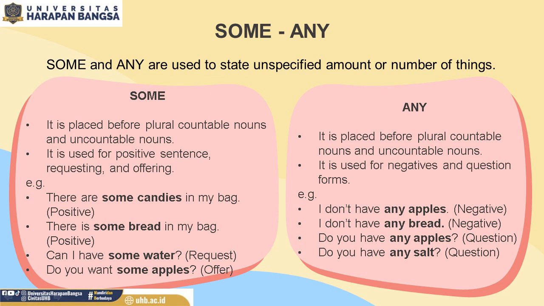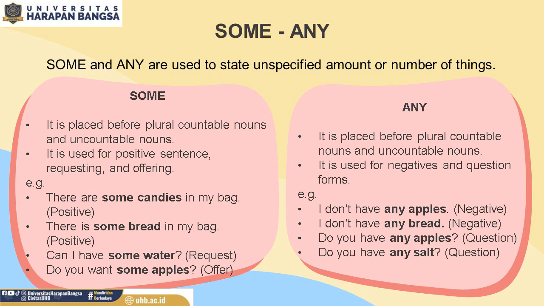For example, there are some candies in my bag. The word candies is plural countable nouns. So, because this sentence is positive, then we have to use the word some candies. There is some bread in my bag.